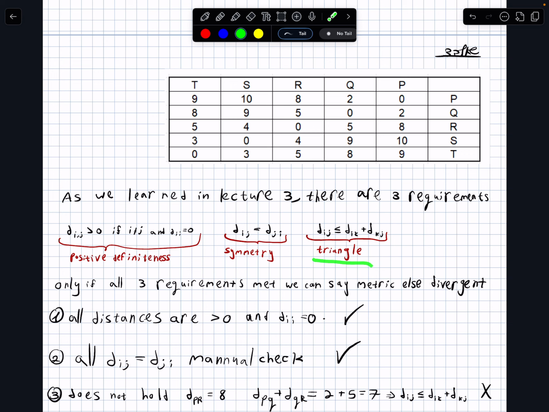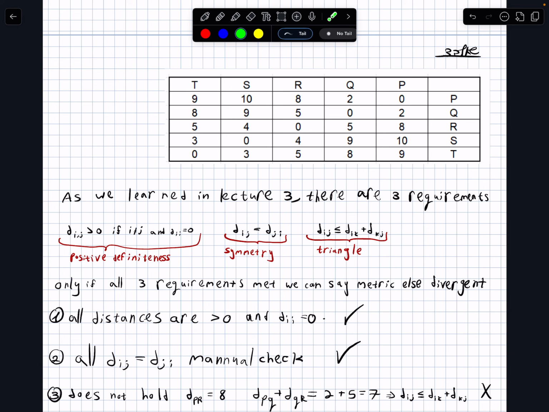And third, triangle inequality, meaning Dij, so to go from P to anywhere else, the shortest path has to be the direct one. There is no way you go through a point and the distance is less than the value it tells you.